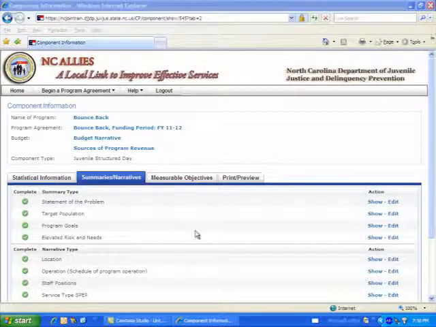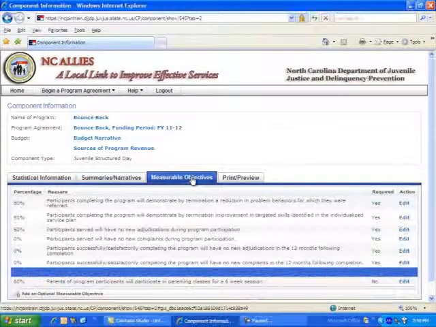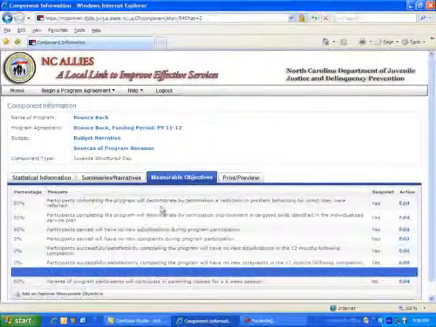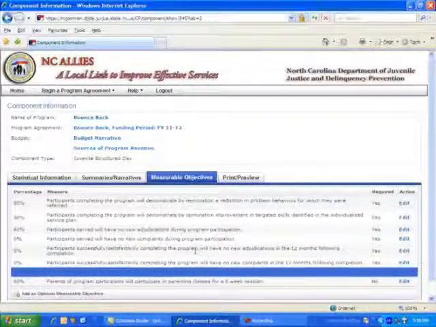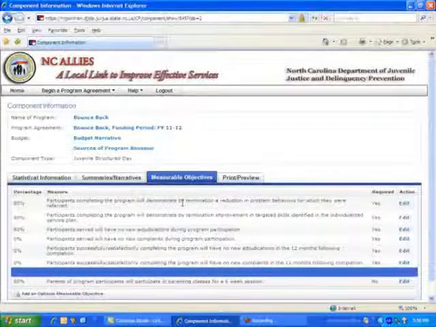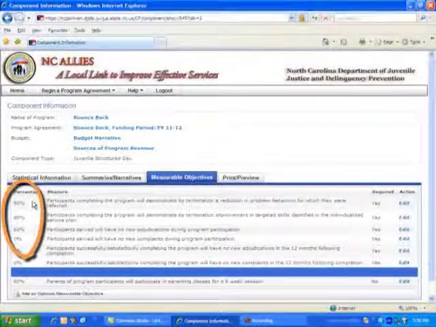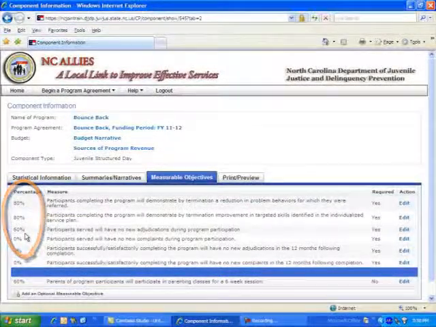Let's move on to Measurable Objectives. Click on the Measurable Objectives tab. Note that standardized measures for your program type will populate into the screen. For purposes of this training, I have already edited the first 3 measures and indicated the percentage of youth that I feel, based on my program's history and program outcomes, are good measures for my program.